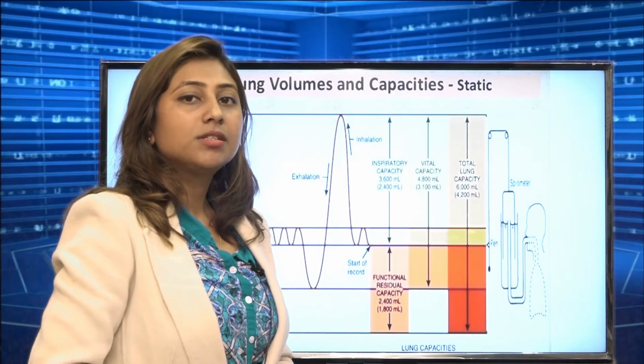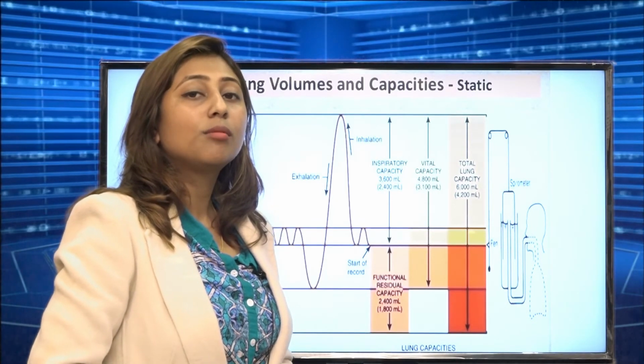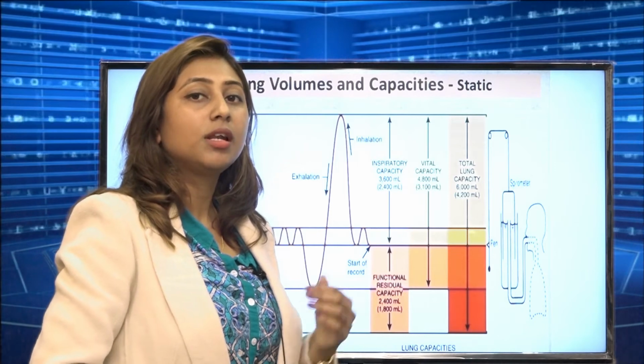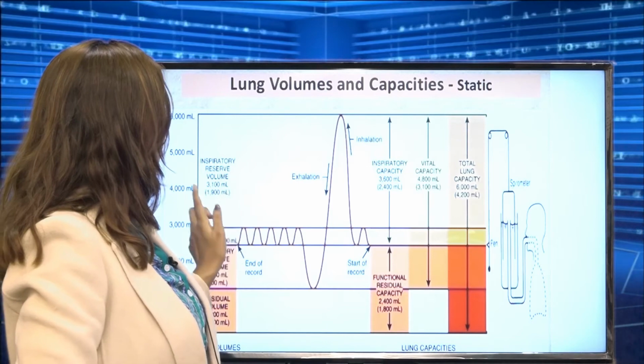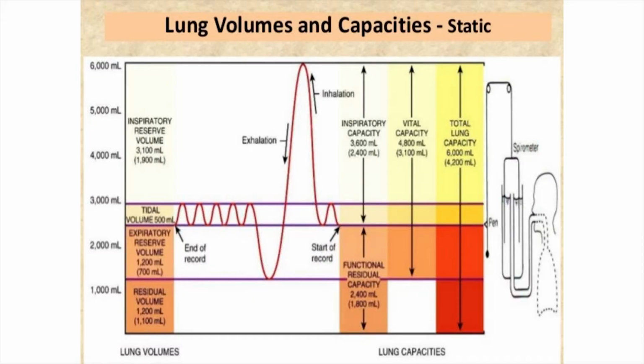Lastly, I will try to explain the normal average values of the lung volumes and the capacities. First is the inspiratory reserve volume, which for an average person is around 3100 ml, that is around 3 liters. Then comes the tidal volume, which is 500 ml for any average person, men and women. Then comes the expiratory reserve volume, which is around 1200 ml. Lastly, we have the residual volume, which is also 1200 ml.